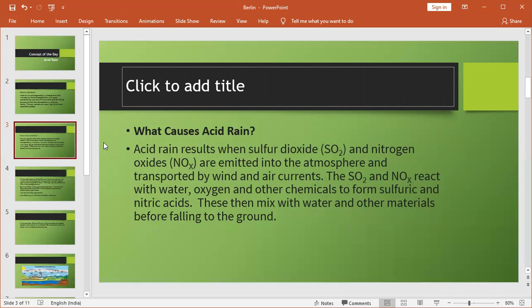Then what causes acid rain? Acid rain results when sulfur dioxide and nitrogen oxide are emitted into the atmosphere and transported by wind and air currents. So the SO2 and NOx react with water, oxygen and other chemicals to form sulfuric and nitric acid.